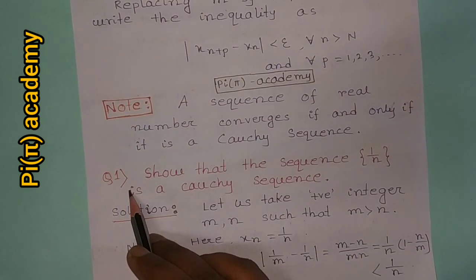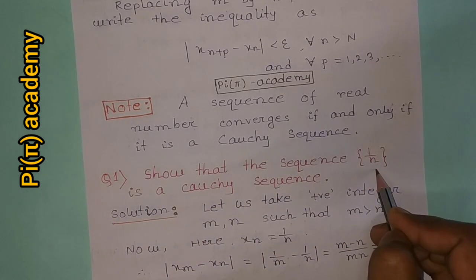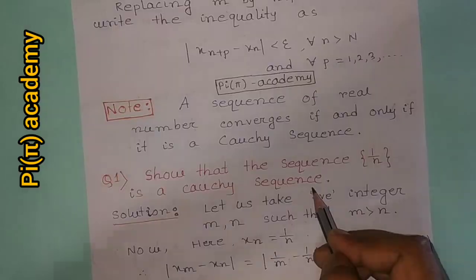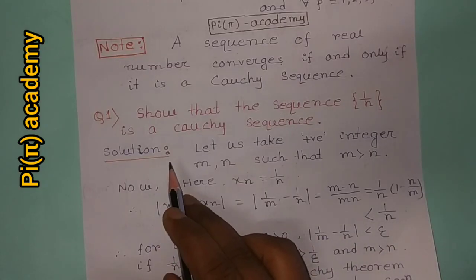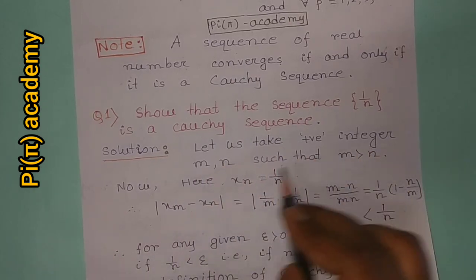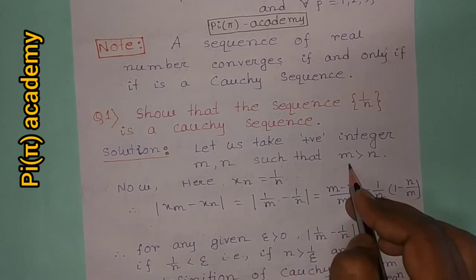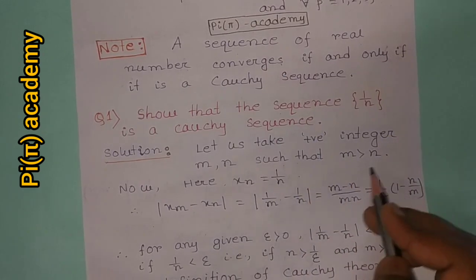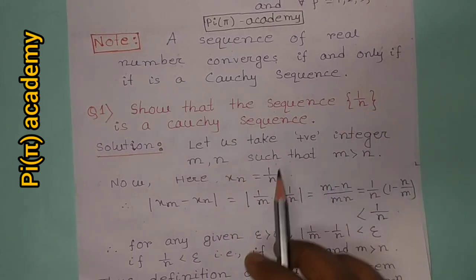Question number 1. Show that the sequence 1 by n is a Cauchy sequence. Solution. Let us take positive integers small m and small n such that small m greater than small n, and here xn equal to 1 by n.